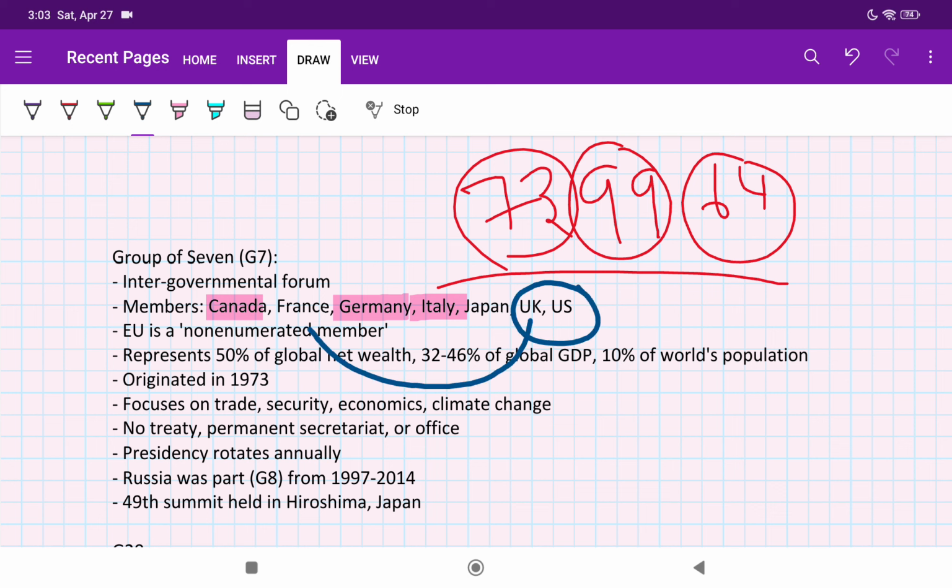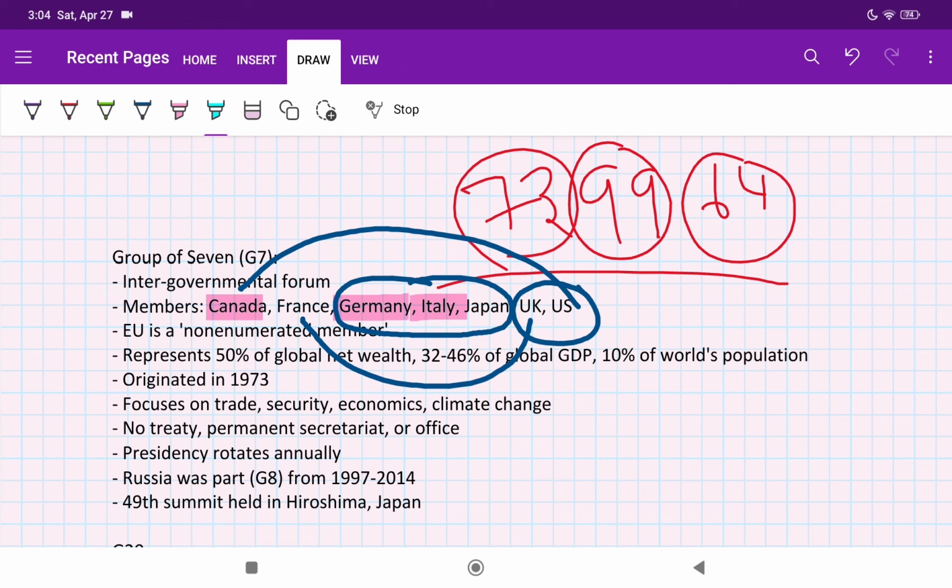UK is closest to France, US closest to Canada. In this way I remember four members of G7 easily: UK, France, US, Canada. Now in between we have Germany, Italy and Japan. We have to remember these; this is one way.